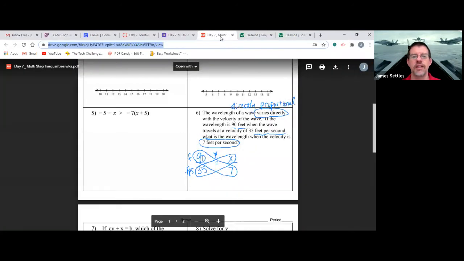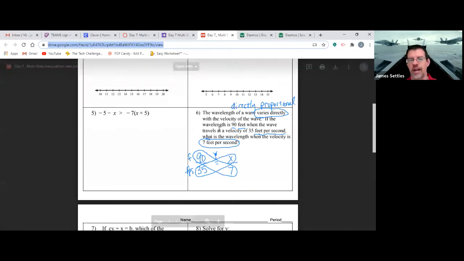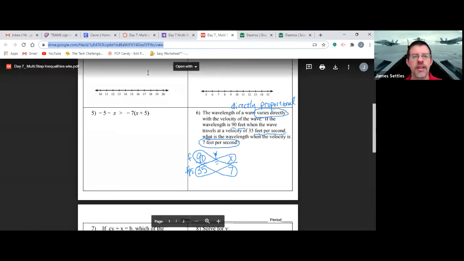Okay, so right there. So on number 6, what I need you to write down is this. Do not write down the actual word problem. And I know we're going to go all over the place today, so it's okay that this is out of order. So on your paper, just go 6, and then write this down right there. And then, so when we multiply these, we got 630 over 35 was equal to 18. And so this is our answer right here. X is equal to 18.